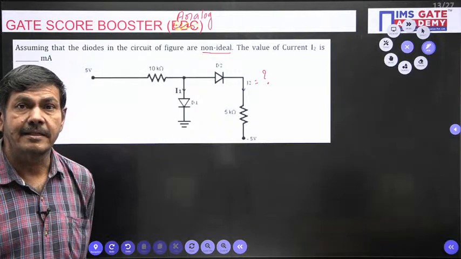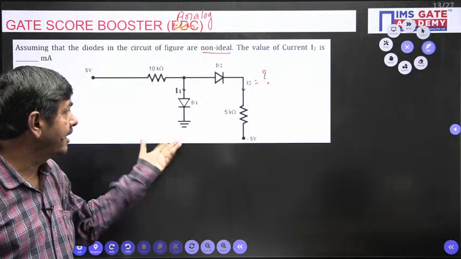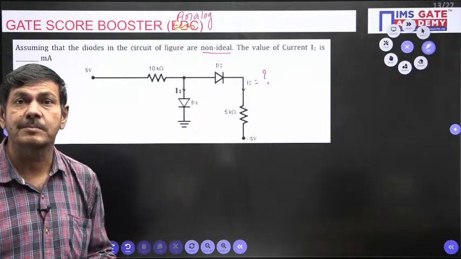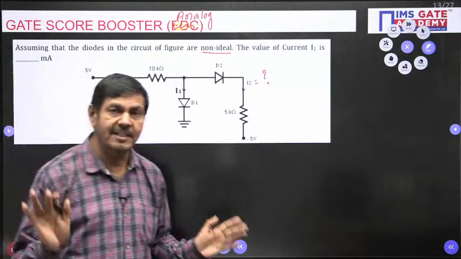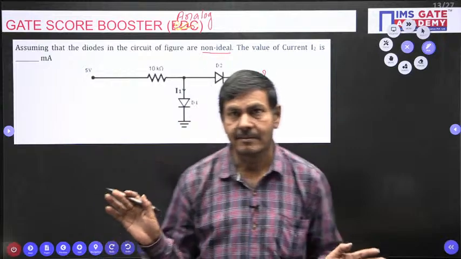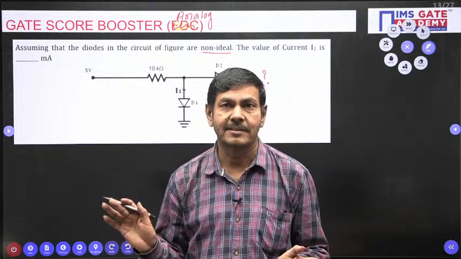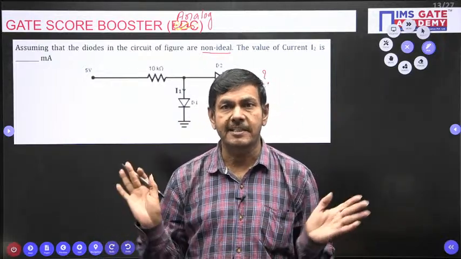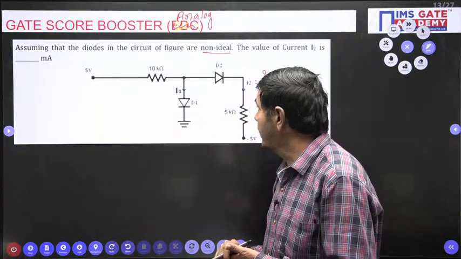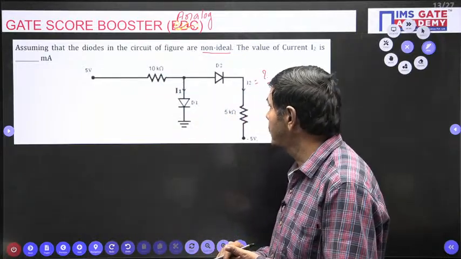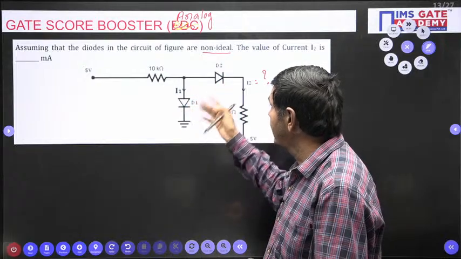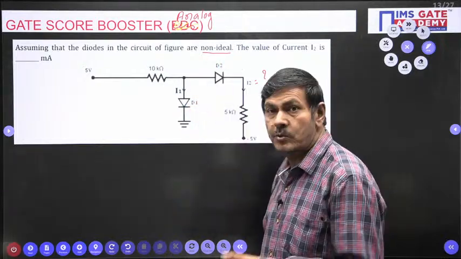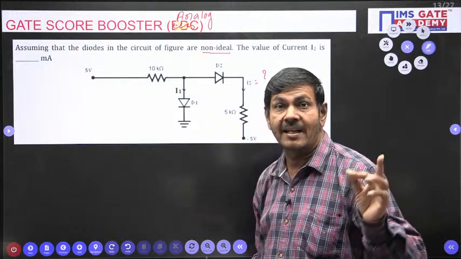I said already, the number of diodes is given, so what assumption do you have to make initially? Both diodes are on. You make that assumption. Initially we should make an assumption only. If both diodes are working, what happens? I cannot directly put a short circuit. It is not an ideal diode, it is a non-ideal diode.